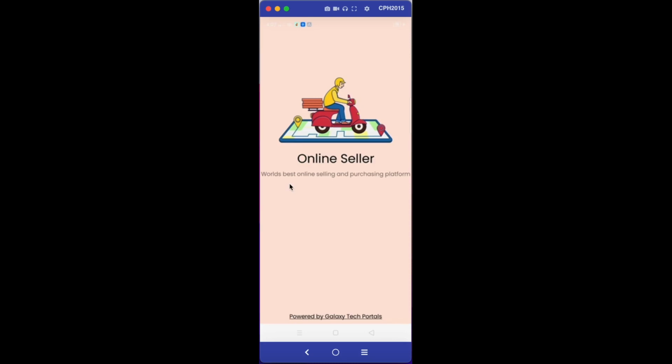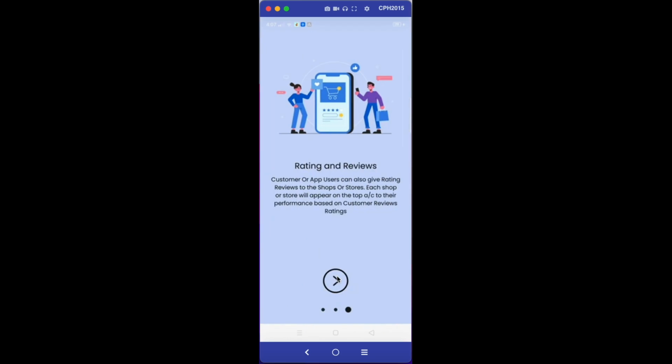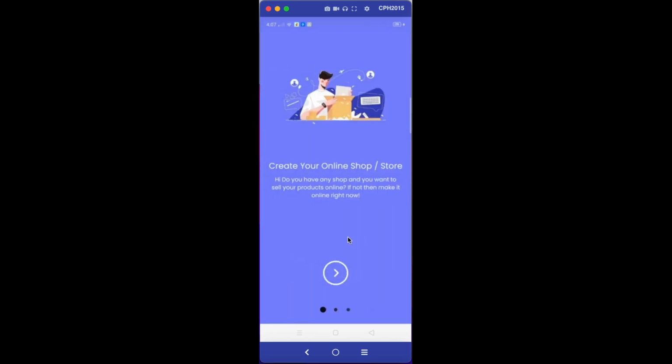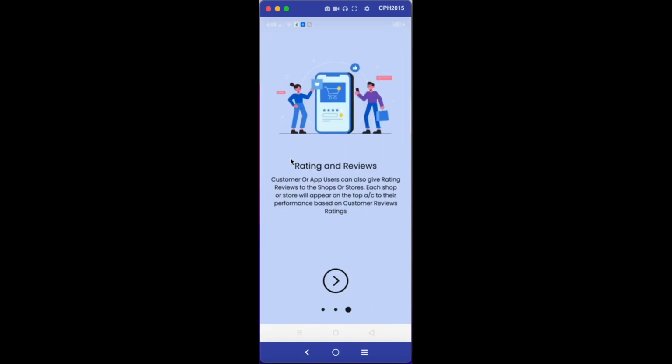Okay, so this is our splash screen. Let's talk about the onboarding screens. These screens will help guide you on what features you get in this application. Let's move forward. It says you can create your own online shop, and customers can buy online from the nearest shopkeeper, and customers can also give ratings and reviews.